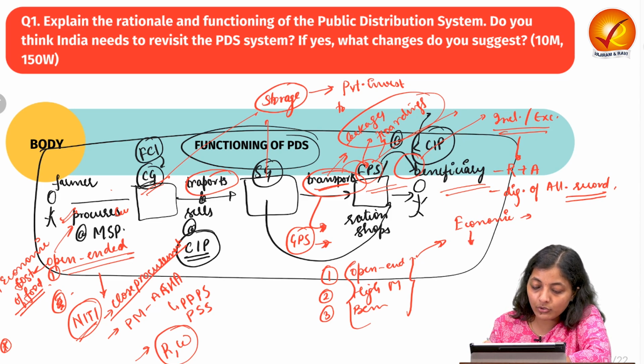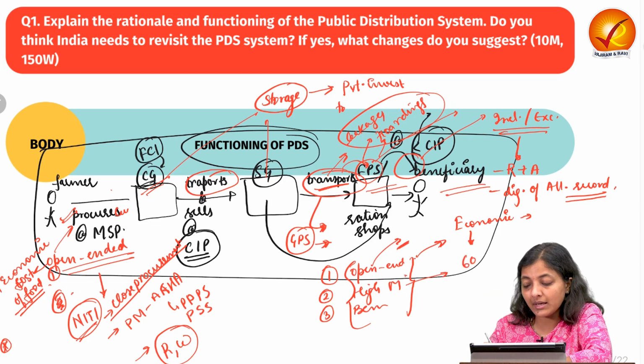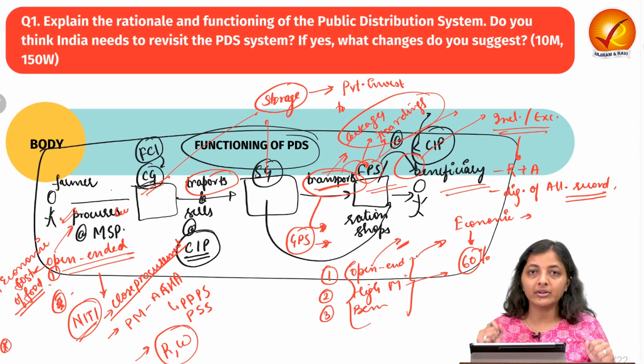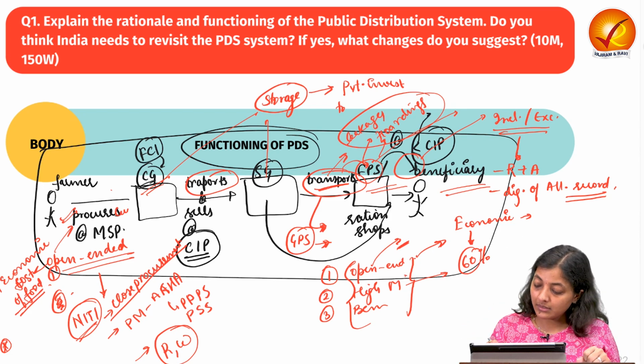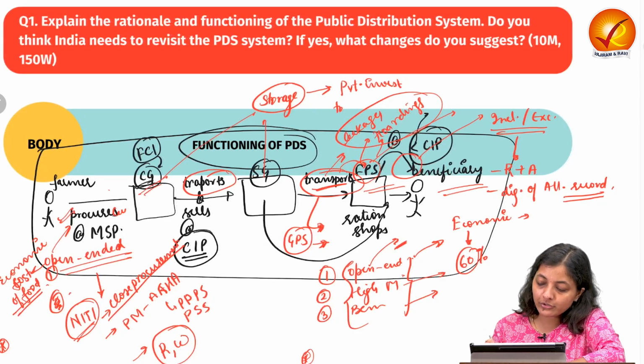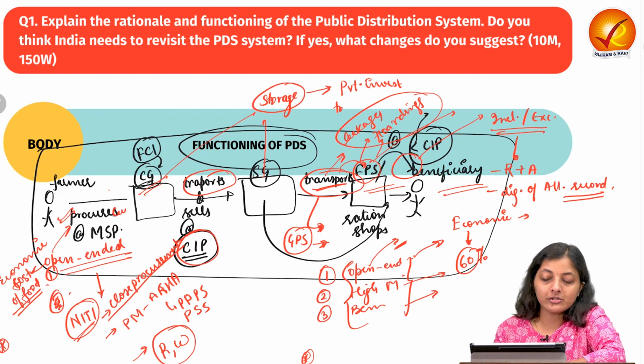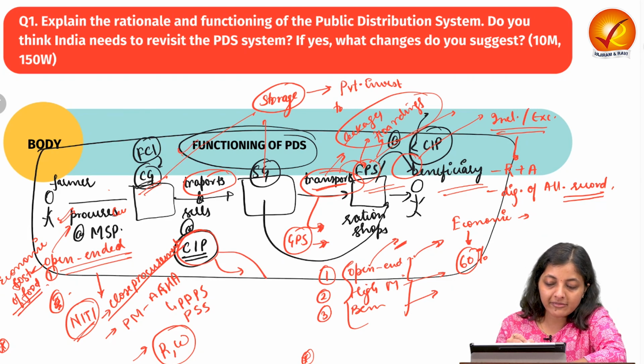So NITI Aayog is also saying that we should move to closed-ended procurement and limit it to some level, approximately 60% of what we are doing right now. Do not procure everything. And the next thing is, NITI Aayog is also suggesting that we should revise the CIP, because it has not been revised for so long, so as to reduce the fiscal burden on the central government. So this is the functioning.